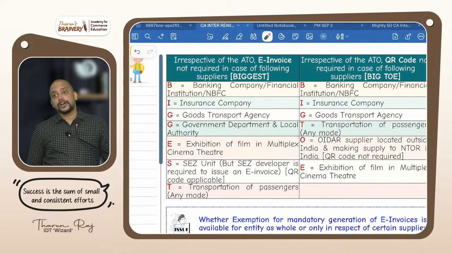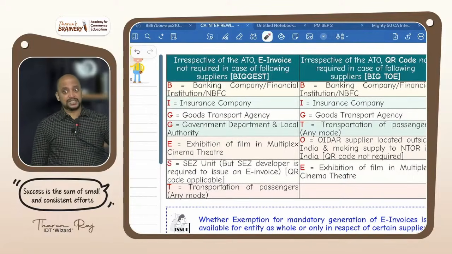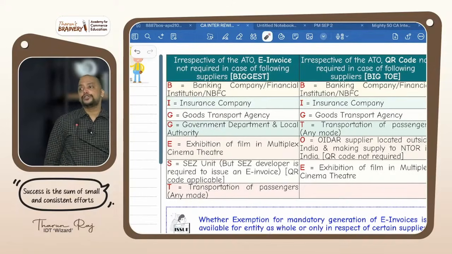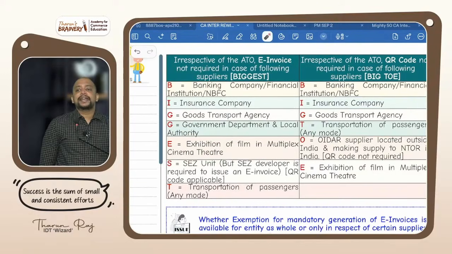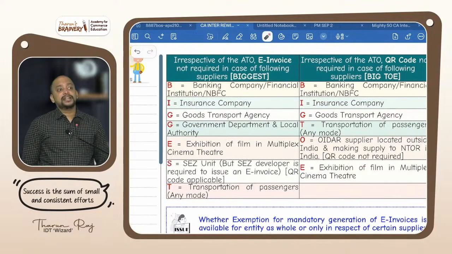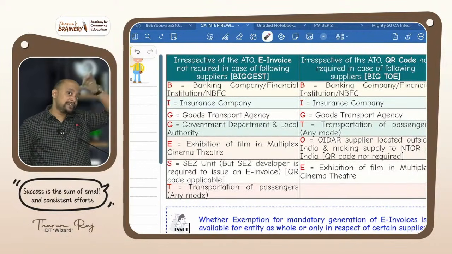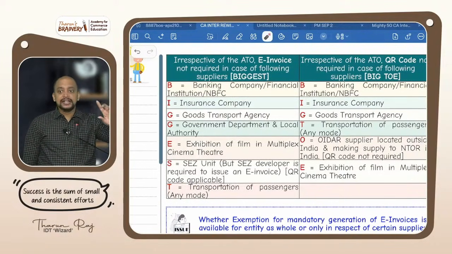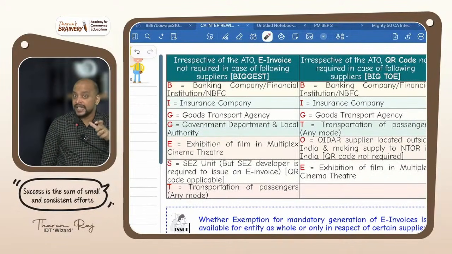Finally, transportation of passengers like airlines, railways, etc. in any mode, they are not required to give e-invoice. These people are not required to give e-invoice, whatever the case may be. Not only with respect to the services which they render, if they render any other services also, e-invoice is not applicable. For example, there is a bank. Generally, a banking company is not required to give e-invoice. If the bank is doing renting of immovable property, the bank may own property that will be given on rent. For that renting activity also e-invoice is not applicable. Yes, this exemption is for the entity, not for the service. This exemption from e-invoice is for the entity.